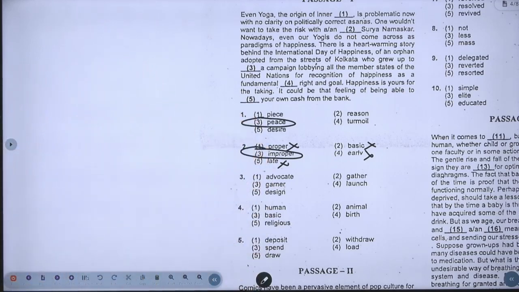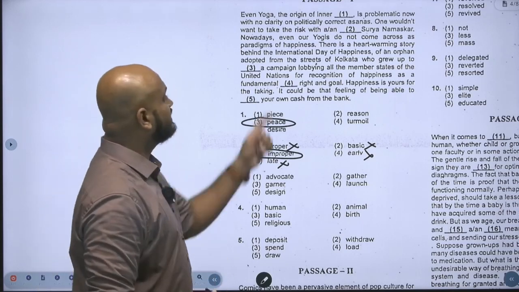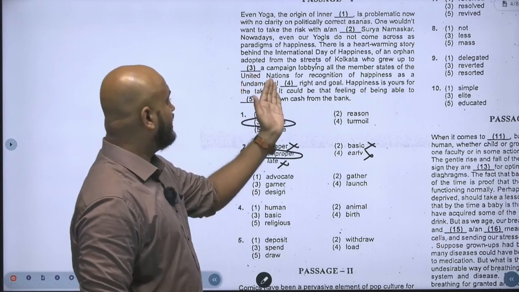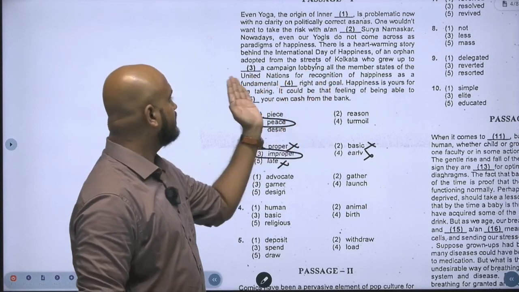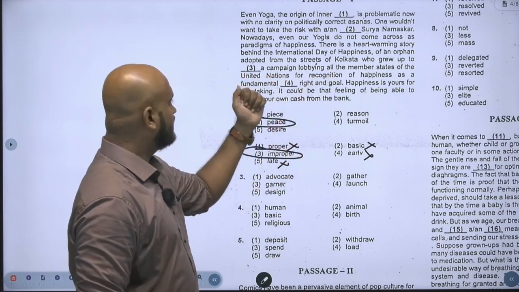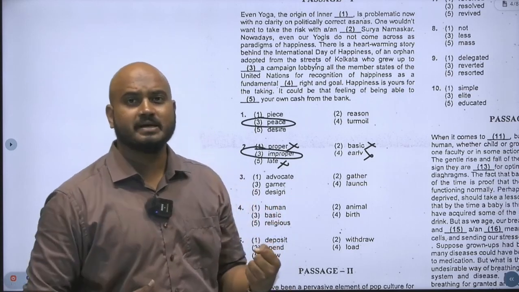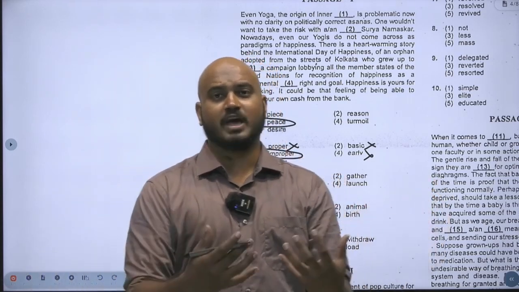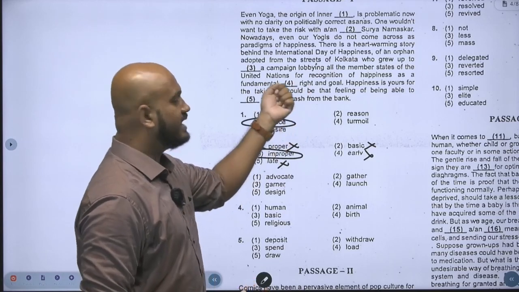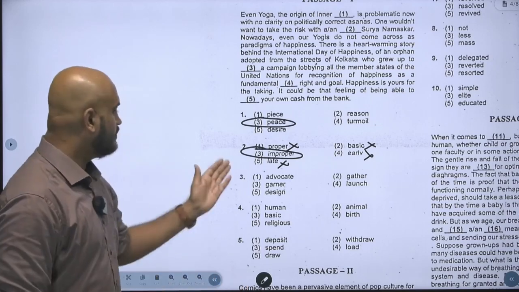There is a heartwarming story behind the International Day of Happiness, often adopted from the streets of Kolkata, who grew up to dash a campaign lobbying all the member states of the United Nations for the recognition of happiness as dash and dash. First, let's understand what this is. There is a guy who grew up and is lobbying all members. What do you mean by lobbying? Lobbying means kind of bringing them together so that they can support this idea. What is the idea that he wants to pursue? Recognition of happiness. So what should be my option?